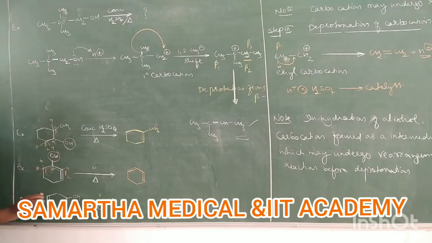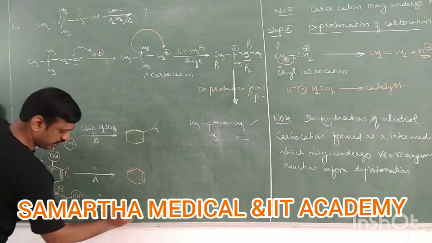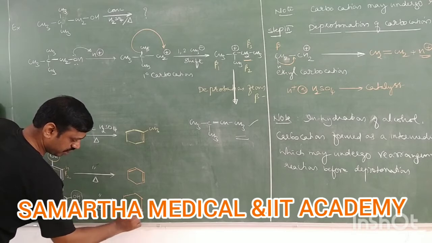Now same example, same reason here also. Here there are two hydrogens, there is one hydrogen here. Even though two hydrogens, you should remove hydrogen here, OH here, so that you will get conjugation. You will get benzene.